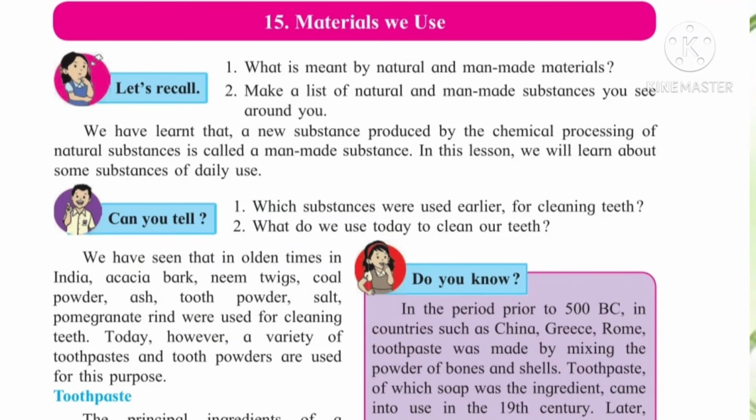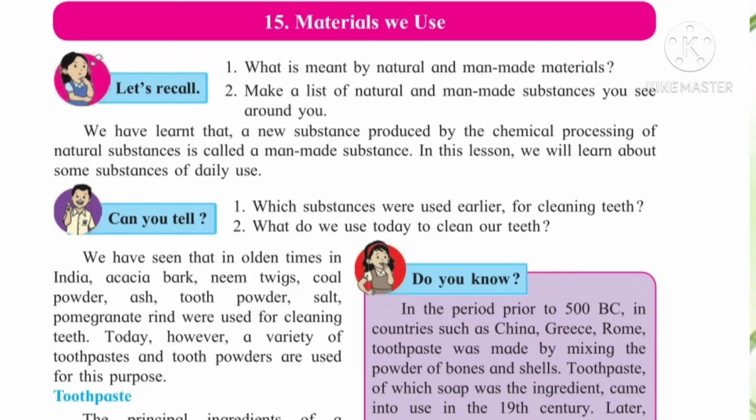Now in this lesson we will learn about some substances in daily use. Can you tell which substances were used earlier for cleaning teeth? If your grandpa or grandmother is at home, you can ask what they used in olden days for cleaning the teeth.